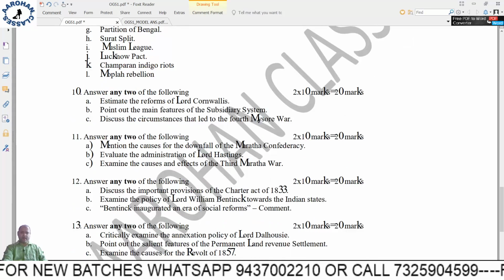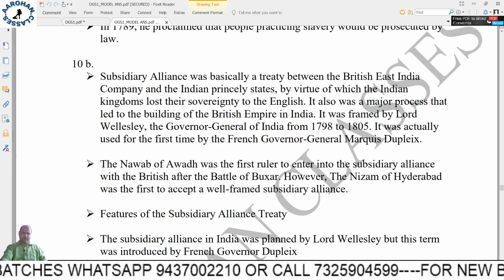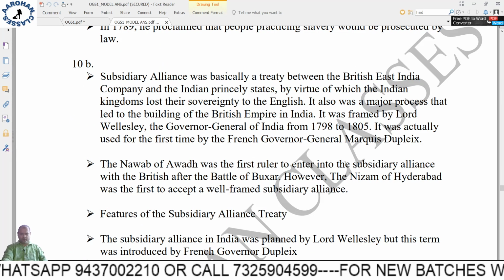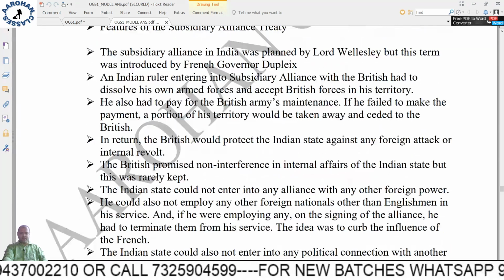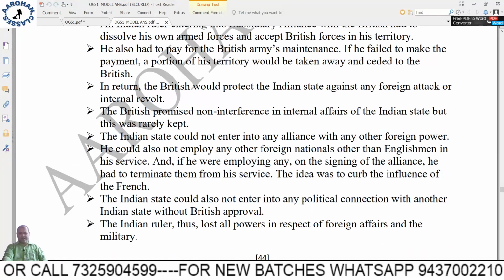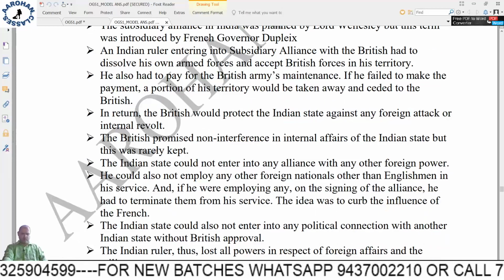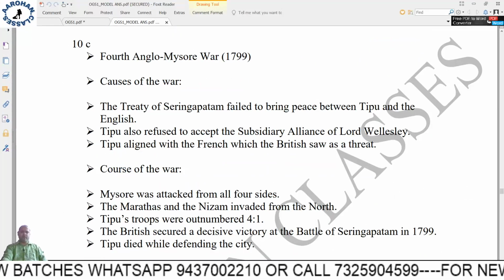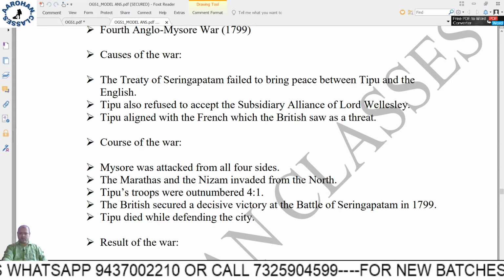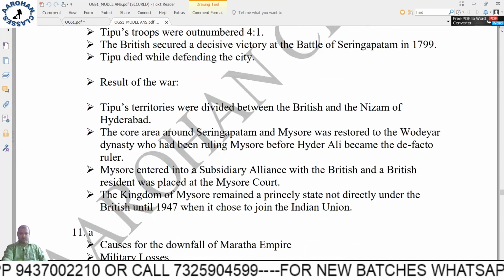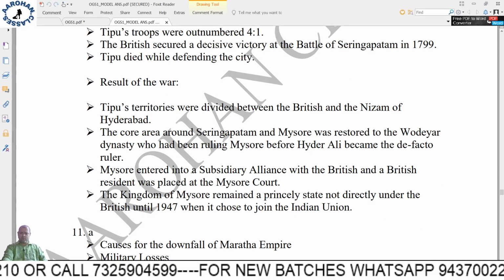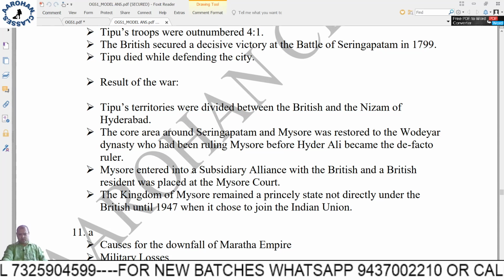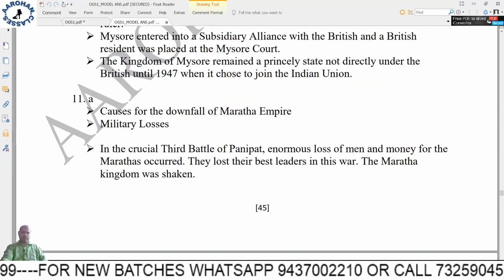So the subsidiary alliance, main features of the subsidiary alliance. Here again, features of the subsidiary alliance treaty, around 8 to 10 are given, any 6 you can write, 6 important. Next, the 4th Anglo-Mysore War: cause, course and result, these are the 3 important things. If you don't have time, course you can leave, cause and result you have to write.